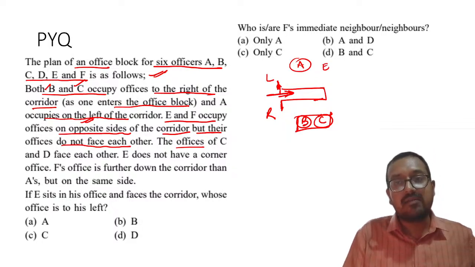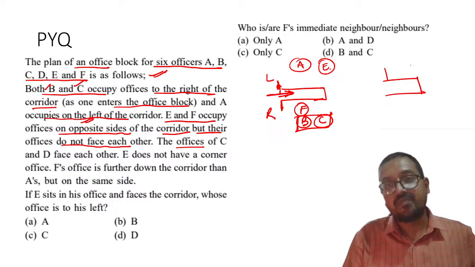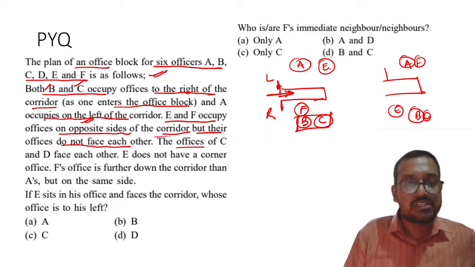So let me write E, and F will not face him. There can be another way. F can go above, right? And here it can be E and BC, right? BC. Clear? Now, my dear students, the real question starts.